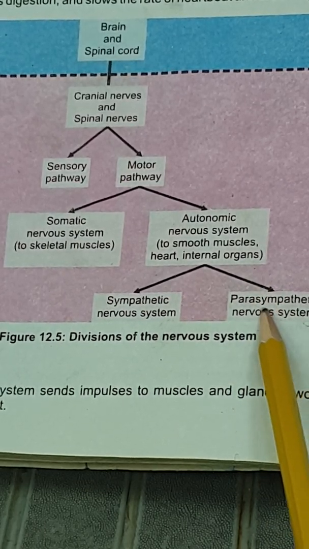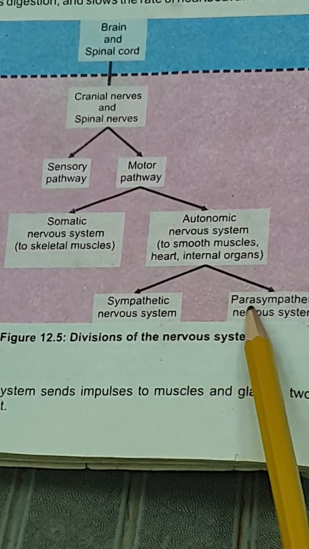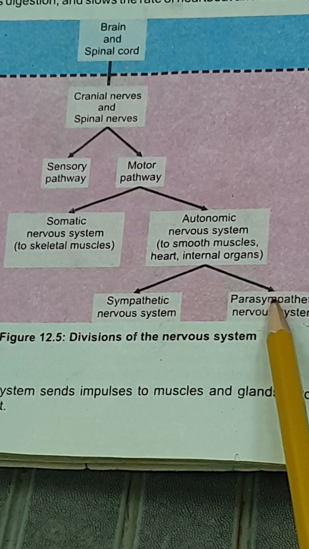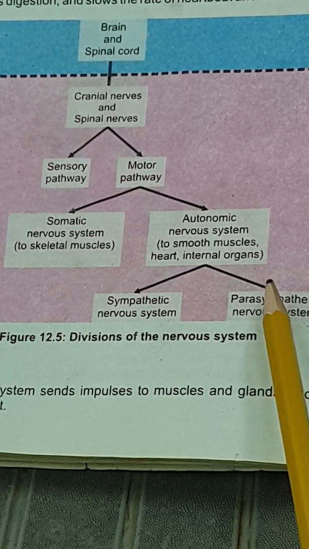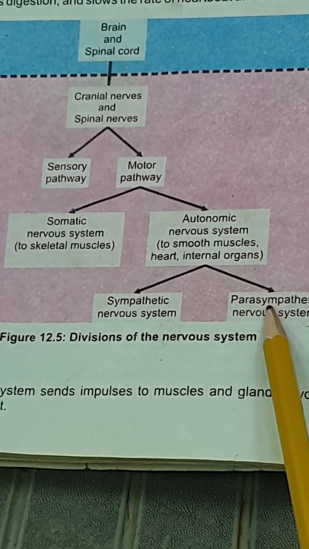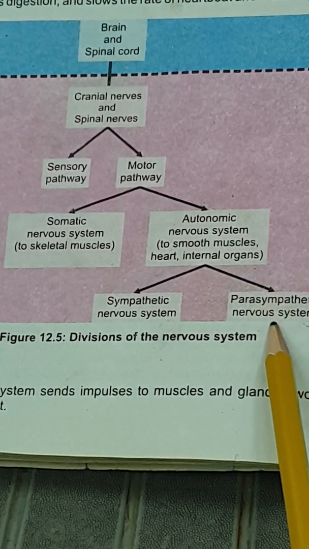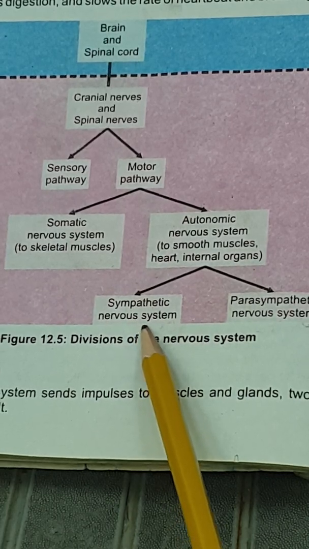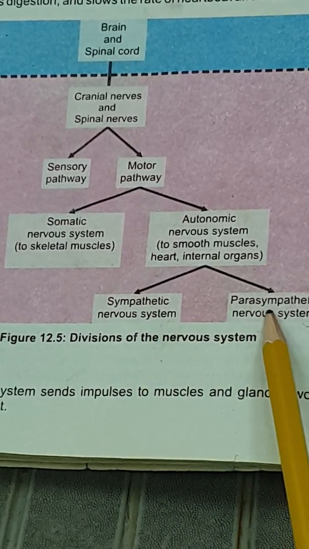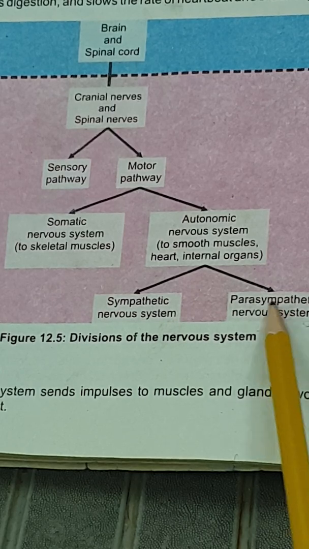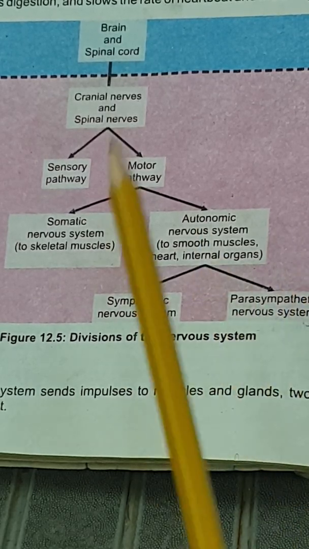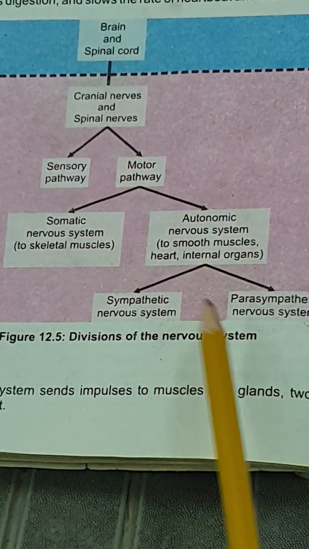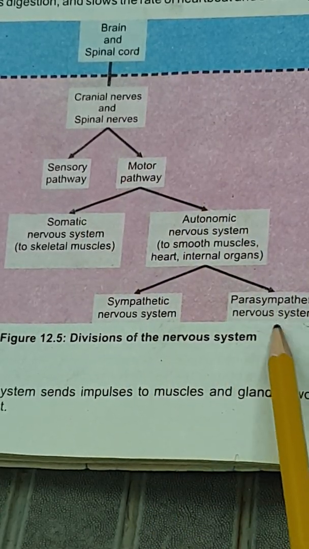This system works against the sympathetic nervous system. It improves digestion, it contracts our pupil, and it normalizes the rate of the heartbeat and the rate of our breathing. So all the changes that occur through the sympathetic nervous system are diminished by the parasympathetic nervous system. This is all the division of the nervous system which works in our body for the coordination of the different body parts.